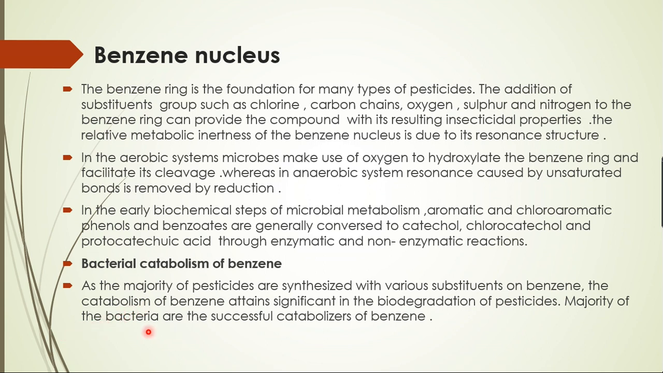In the early biochemical steps, as I told you, a majority of the pesticides have various substituents on the benzene, so the catabolism of benzene attains significance in the biodegradation of pesticides. The majority of the bacteria are successful catabolizers of benzene. Most of the bacteria that we use in the biodegradation process mainly target this benzene ring. Why? Because, as I told you, the benzene ring is the foundation of many types of pesticides.